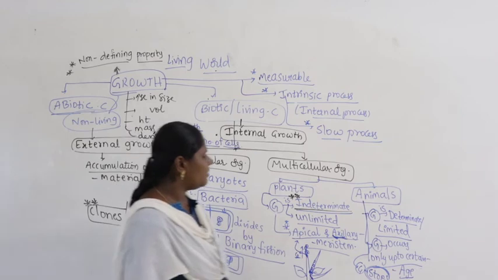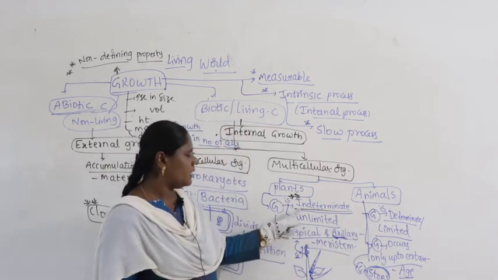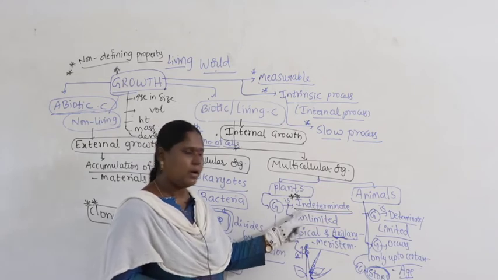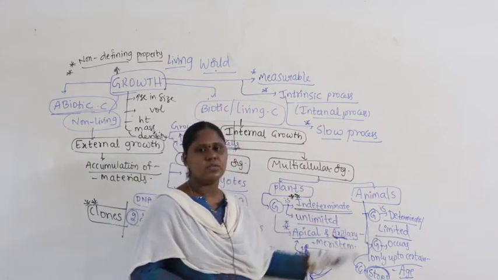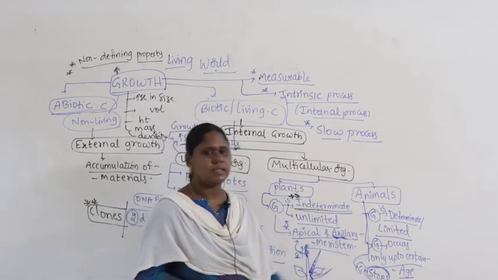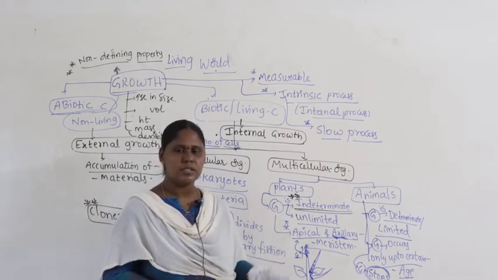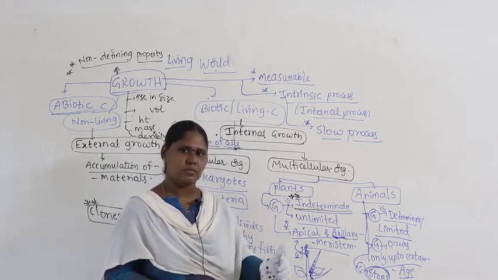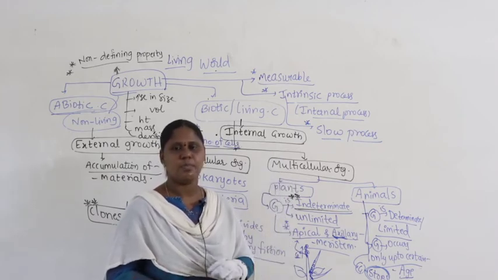Now, coming to animals, the growth is determinate or limited, meaning growth occurs only up to a certain age. Genetically that is decided by the genes, and the organism grows up to a certain age. After that growth stops permanently.